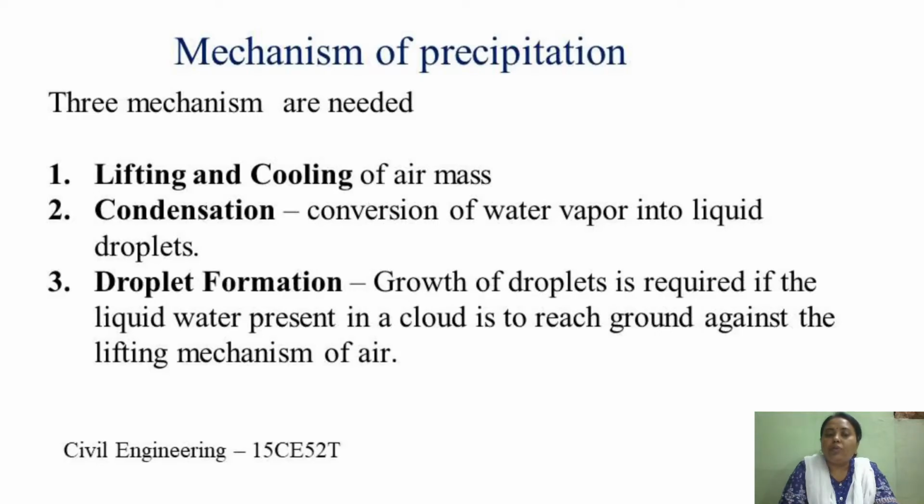So raindrops or other forms of precipitation result when minute droplets of moisture collect on particles in the air, which are generally hygroscopic nuclei. The most common hygroscopic nuclei are salt particles from oceans and products of combustion in the atmosphere. Hence, these three methods, lifting of air mass, cooling, and condensation, result in precipitation.